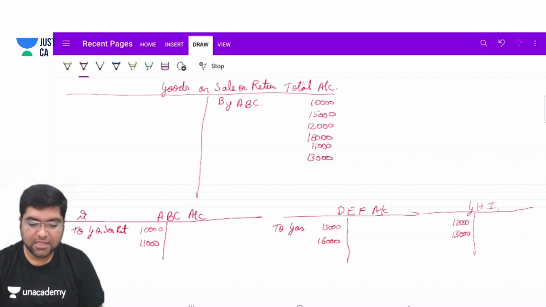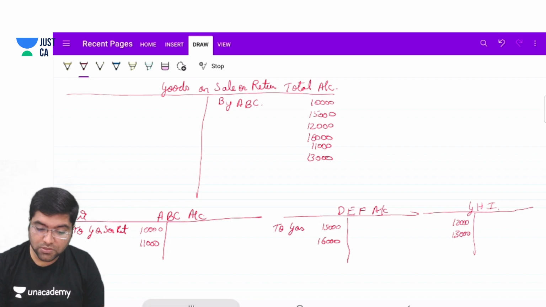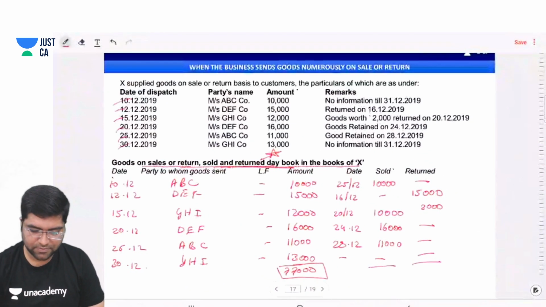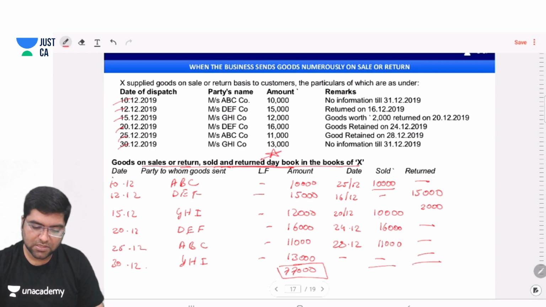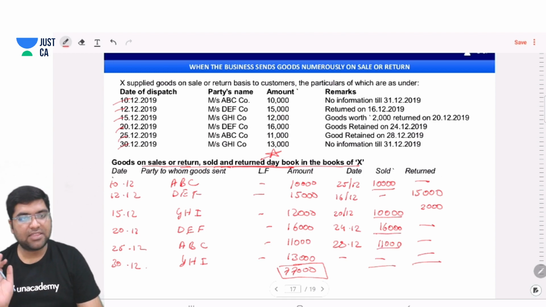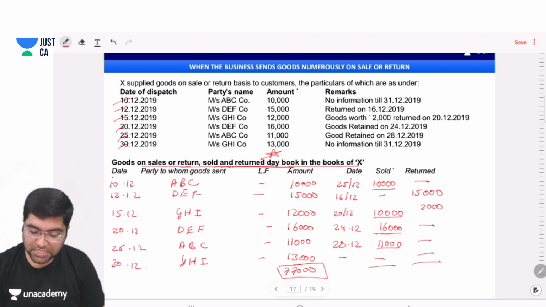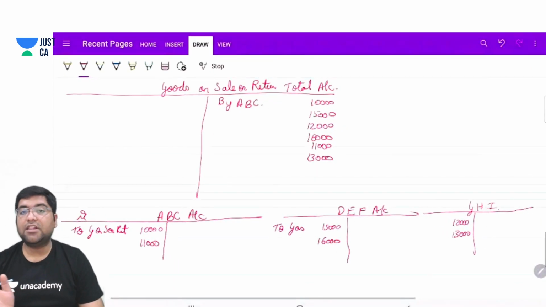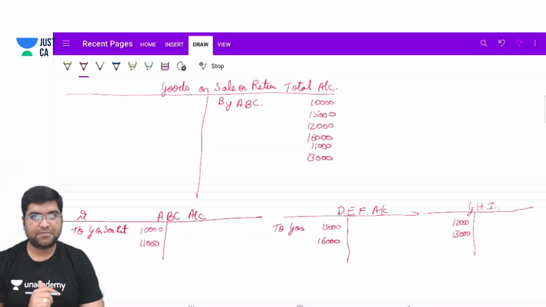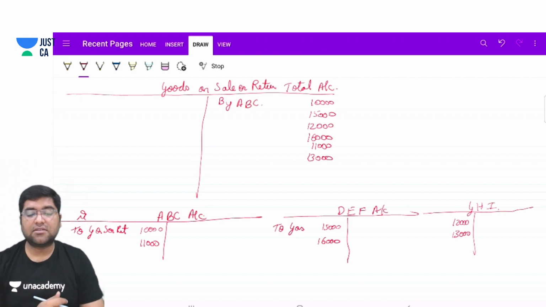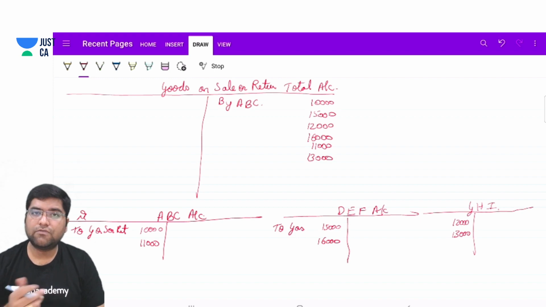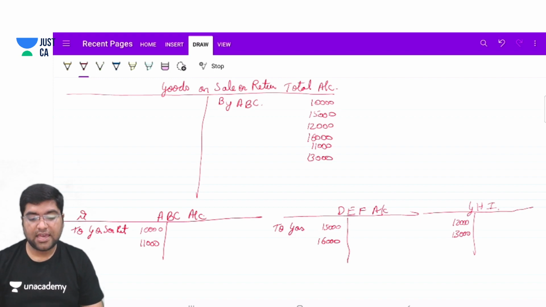Fine. Now tell me, what were the goods sold? Sir, ABC 10,000, GHI 10,000, DEF 16,000, and ABC again 11,000. This entry will be reversed. Yes, reversed. Sir, the goods have been approved, so why will we reverse the entry?